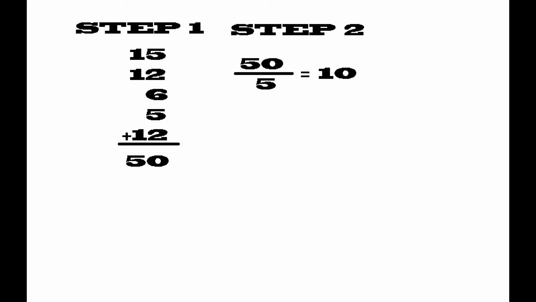So as you can see, under the step 1 column, we would take all of those numbers from those 5 games and we would add them together. And that would be our first step to go ahead and get that total.